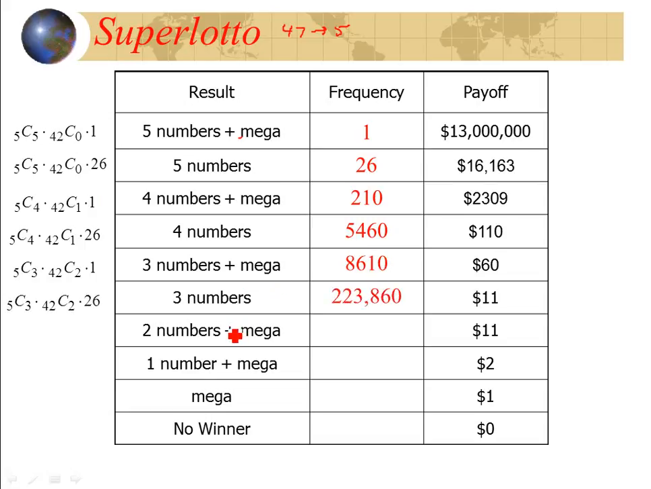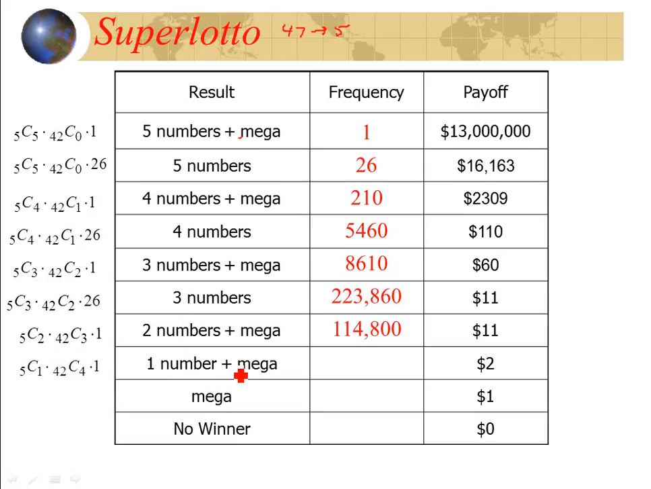2 numbers plus the mega would be 5 choose 2, 42 choose 3. The mega, there's only one way to get the mega. And again, 5 plus 42 is 47, 2 plus 3 is 5. There's your 47 choose 5. There's roughly 114,000 ways of doing that.